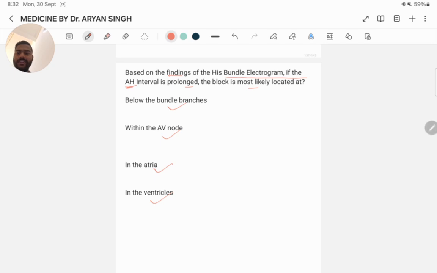Here the question says the AH interval is prolonged. The answer is within the AV node, because the AH interval is the time between the activation of the atria and the activation of the His bundle, which reflects AV node conduction. If it is prolonged on His bundle electrogram, it indicates that there is a delay within the AV node. This delay can lead to various degrees of AV block depending on the severity of the conduction impairment. That's why the answer is within the AV node.